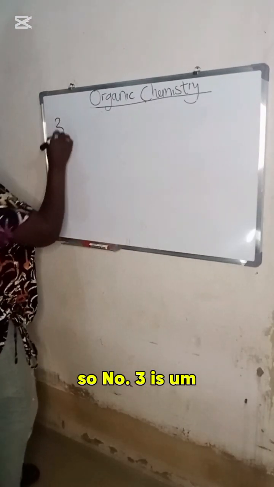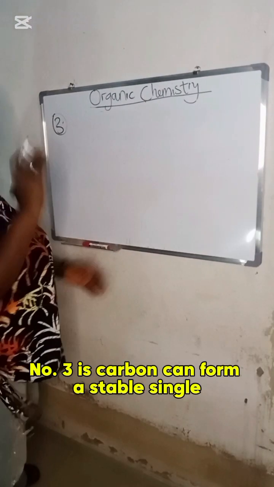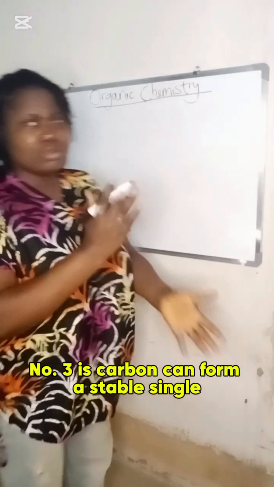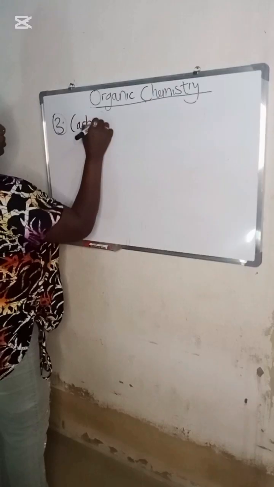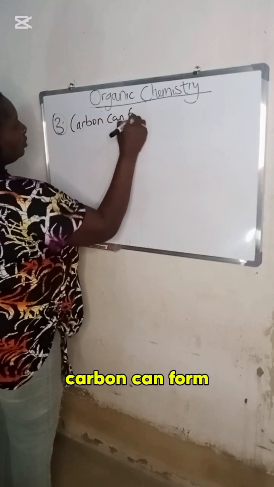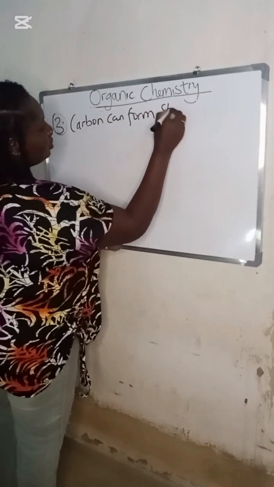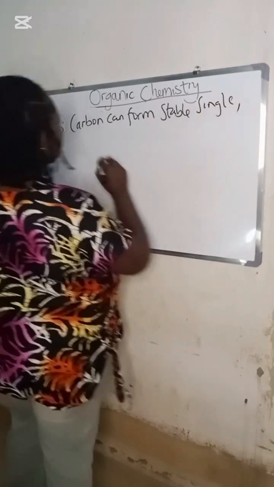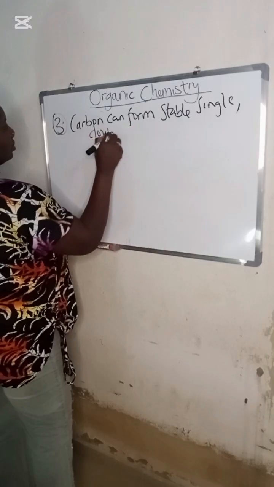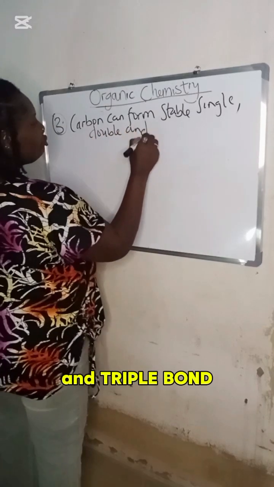So number 3 is carbon can form stable single, double, and triple bonds.